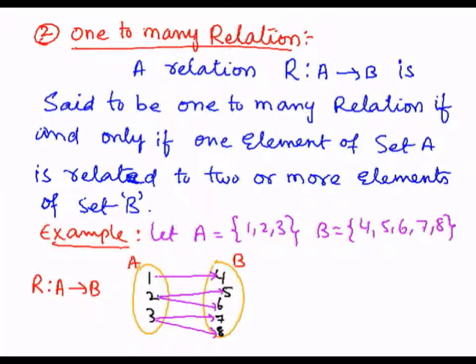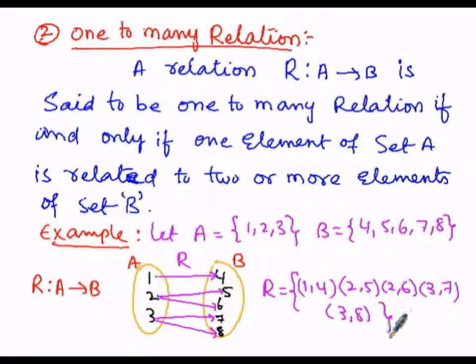And now the relation is given by means of R. Here 1 is related with 4, or in other words the image of 1 is 4, and the images of 2 are 5 as well as 6, that is (2, 5) as well as (2, 6), and the images of 3 are 2, that is (3, 7) is one ordered pair, then the next ordered pair will be (3, 8). So in this manner we got these ordered pairs as the elements of the relation R, which is from A into B. Therefore such a type of relation is said to be called one to many relation. Then now let us go for the third case, that is many to one.